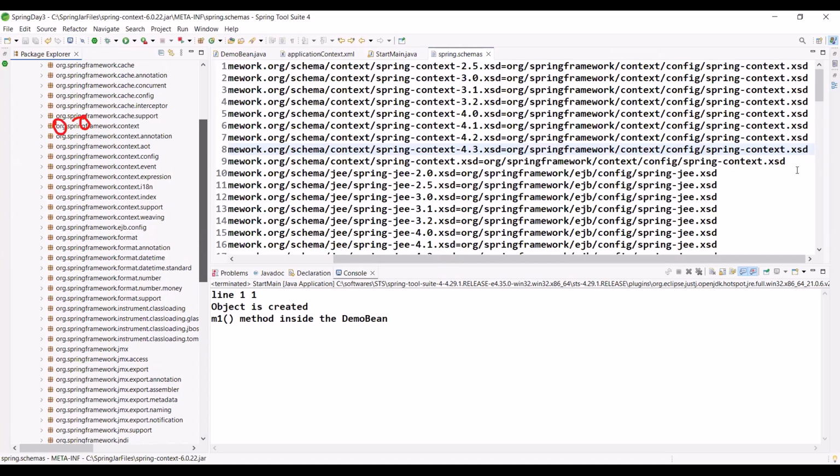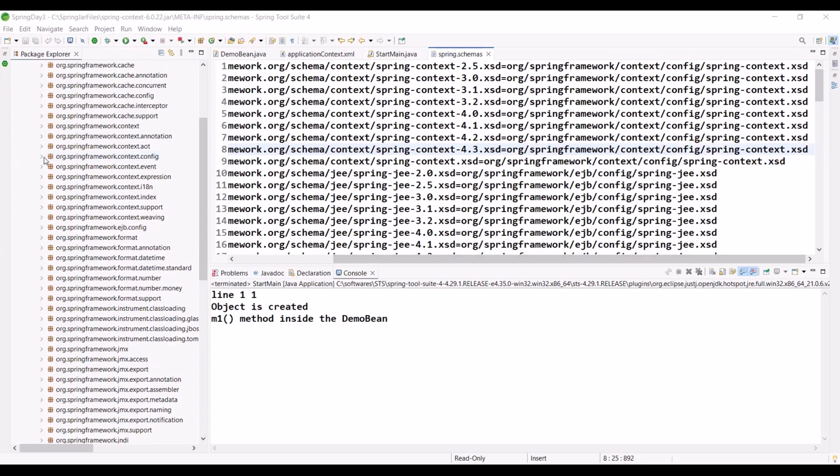So here, org Spring Framework context, right? We got context. Are you observing? Org Spring Framework context config, right? Simply it is telling, hey boss, go here. Go org, then Spring Framework, then context config, Spring context. In this config, you will find Spring context.xsd. So XSD.